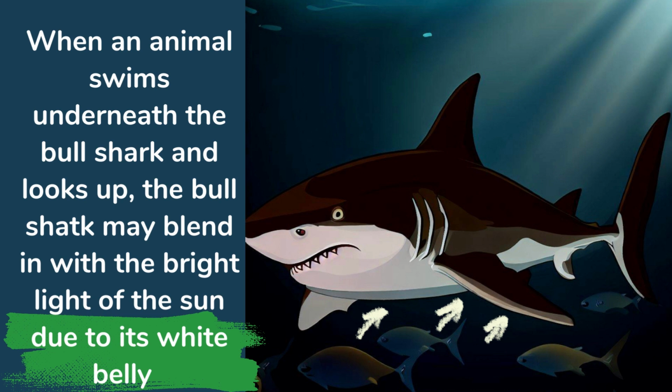So now the animal is beneath the bull shark, and the bull shark has a white bottom. So when this animal looks up, this whiteness blends with the sunlight. Okay, so the poor animal can't see it easily, and the bull shark can hunt it.